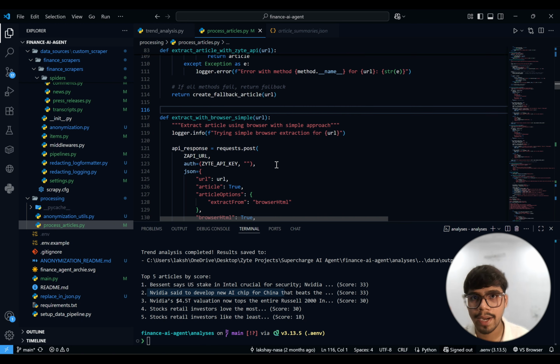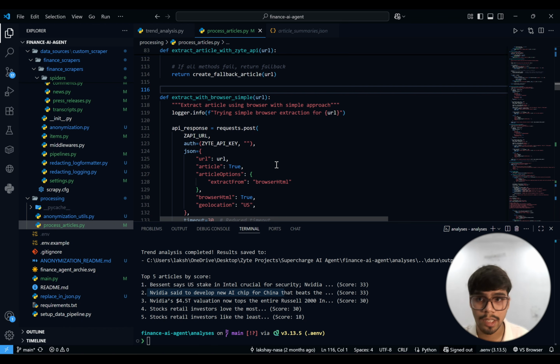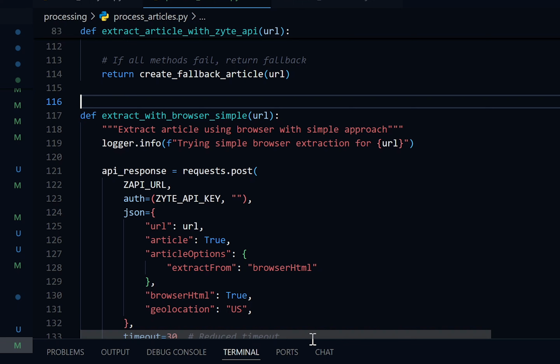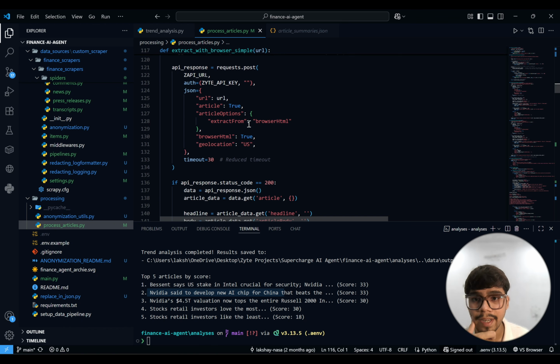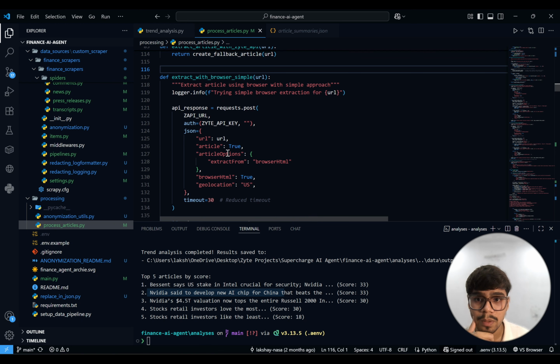First, we tried to get our content with the browser HTML, then we used HTTP response, because the site that we are trying to get, I can't name it definitely, but was really hard, right? The content on it was loading in partial stages. If you send one request, it will get you the complete content. In the second request, it will get you the partial content. So that's why it's a fallback. If we can't get the content properly, it gives a second try with the HTTP response. So that's how I solved that problem.